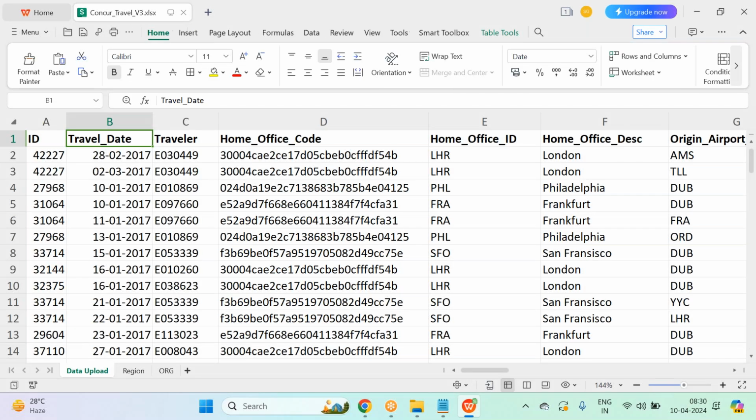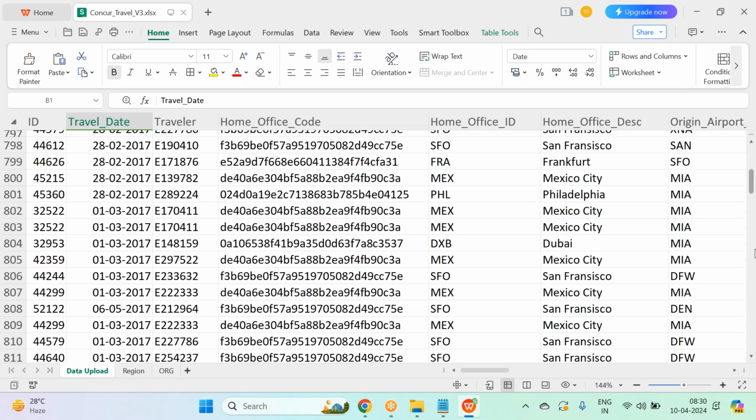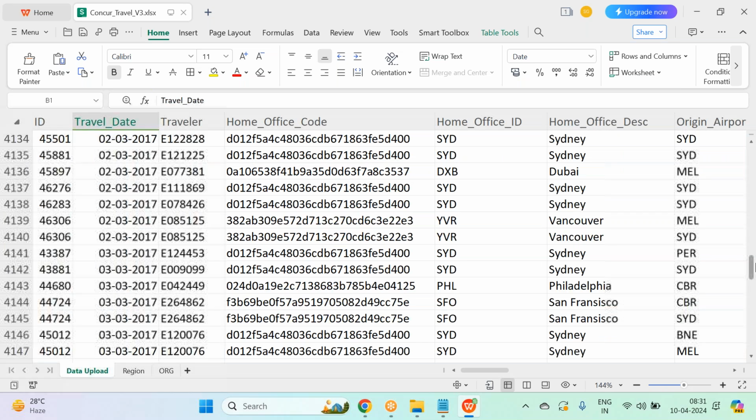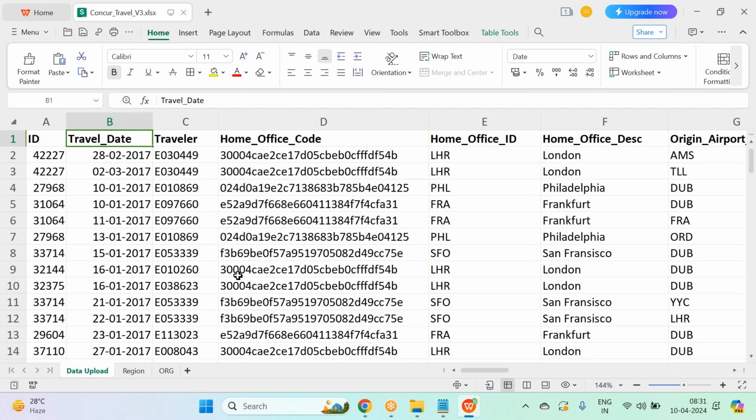So this is my data. This is the travel expense data, which I downloaded straight away from Concur, guys. I didn't apply any massaging here. Here I got around 6,800 odd records. I got travel ID, which is nothing but the booking ID, guys. Then ticket ID, the ticket number, a unique number, the travel date, and the traveler's employee ID.